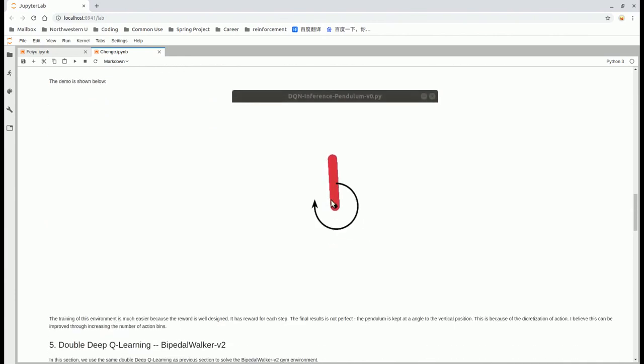You can see that there's an angle between the final pendulum position and the vertical position. I think this is because of the discretization process I made. I think I can improve this by using more action bins.